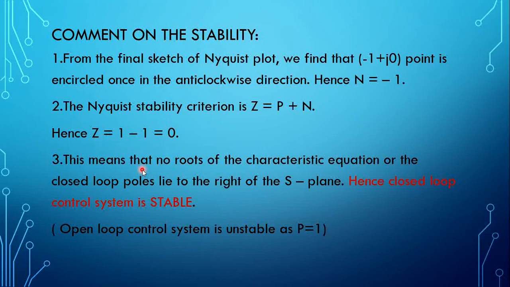So this means that there is no root of the characteristic equation, or zeros of the open loop transfer function, or poles of the closed loop transfer function, lying on the right hand side of the S plane. So the closed loop control system is stable. So this is the second example, and we'll move to the third example.